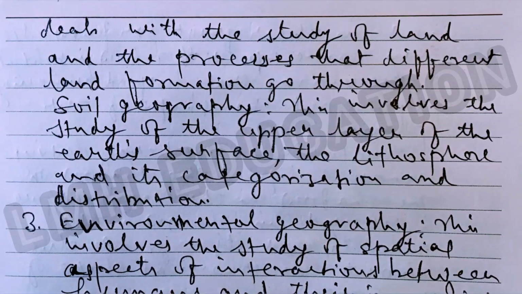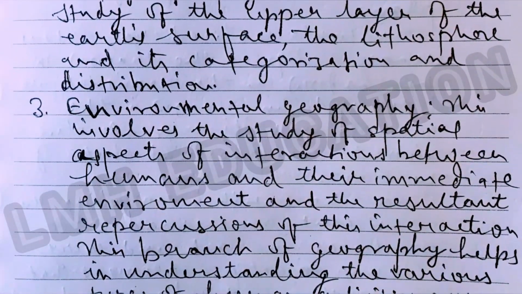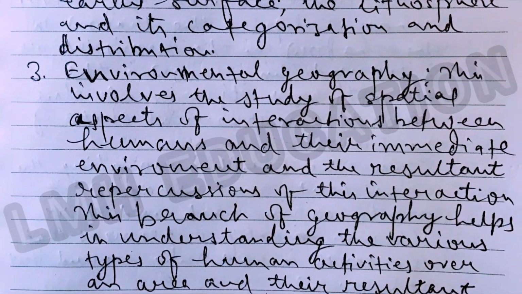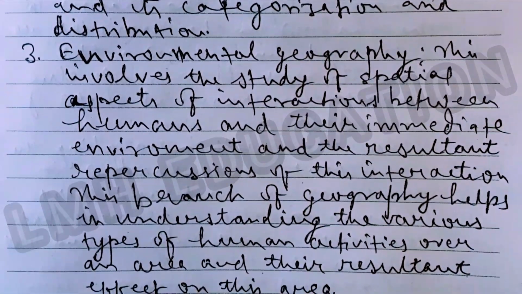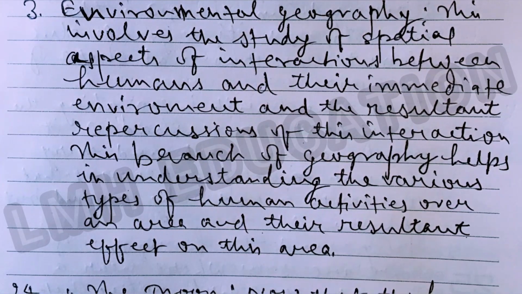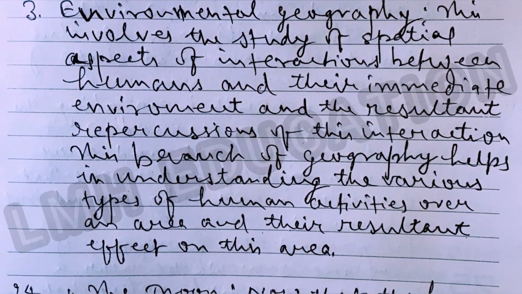Soil geography. This involves the study of the upper layer of the earth's surface, the lithosphere and its categorization and distribution. The third one is environmental geography. This involves the study of spatial aspects of interactions between humans and the immediate environment and the resultant repercussions of this interaction. This branch of geography helps in understanding the various types of human activities over an area and their resultant effect on this area. So this is all the answers of question number 23. Now we will move on to question number 24.